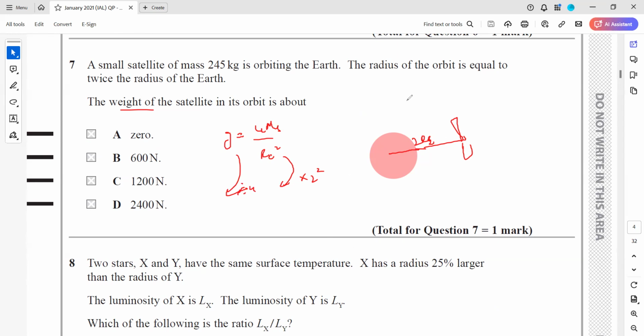So the gravity will decrease by factor 4. If the gravity is decreasing by factor 4, the weight will also decrease by factor 4, because weight is equal to mass times the gravity. So mass times the gravity divided by 4, so the weight will also be decreased by 4.